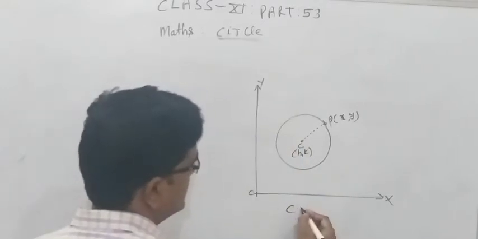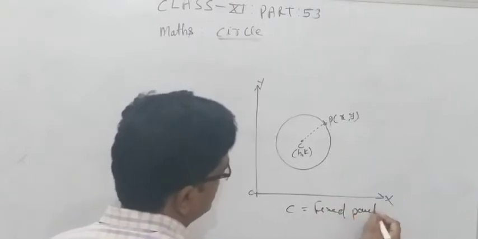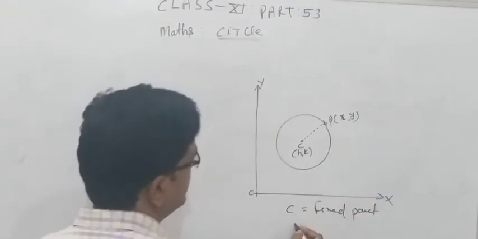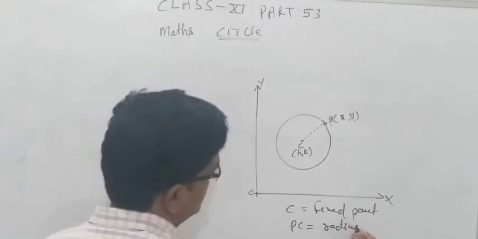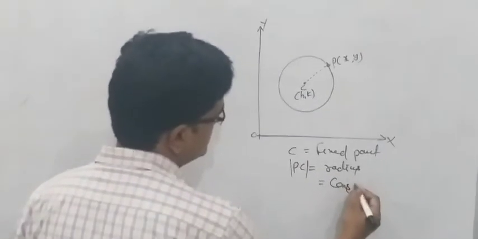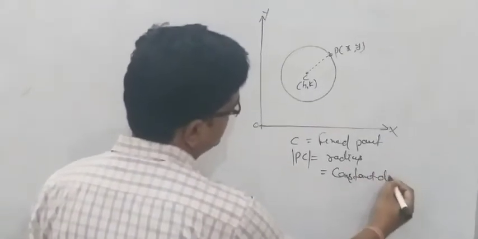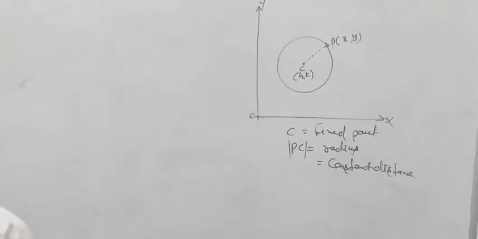C is the center here. This is the fixed point. Understood? And PC is equal to what? Radius or constant distance. Understood?